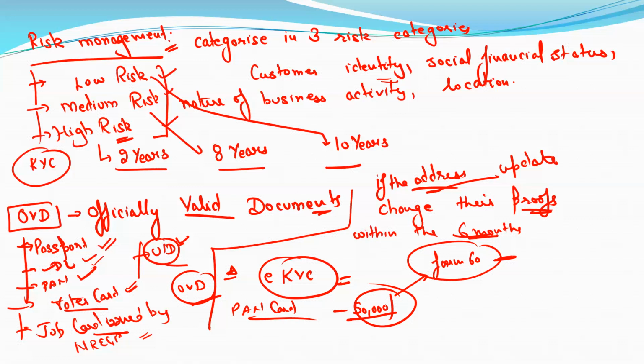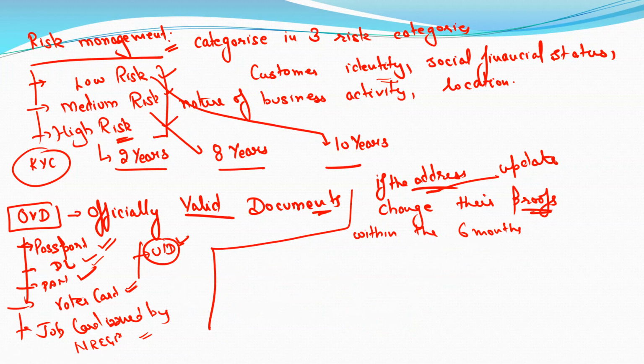Basically, they have to declare regarding the transaction: from where they get this income, and why they do not have a PAN card. If he answers that he has regular income of this much, why does he not have a PAN card? So they have to verify that also.